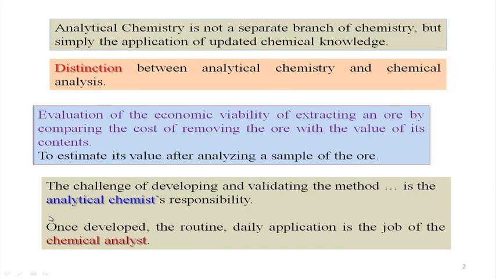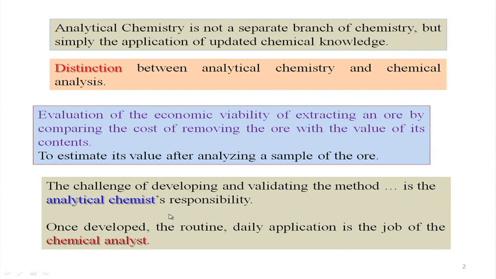So, there comes into the picture the analytical chemist. It is a real challenge how to develop and validate a particular method. If we have a new method and we have to introduce it for analyzing a particular sample, it is the analytical chemist's responsibility to develop and validate that method and use it to analyze the sample.